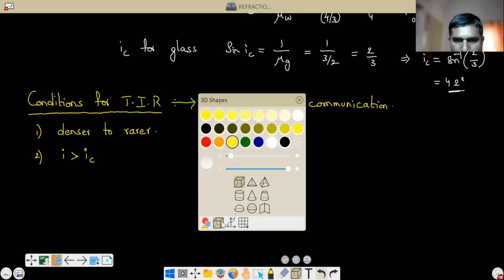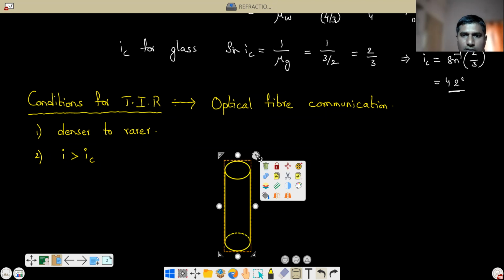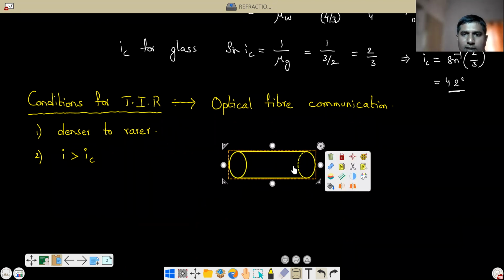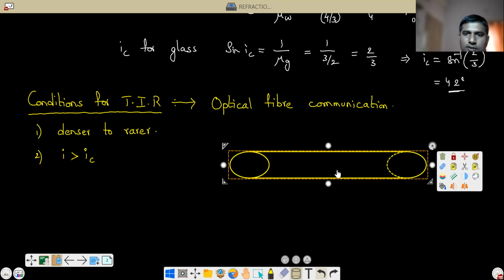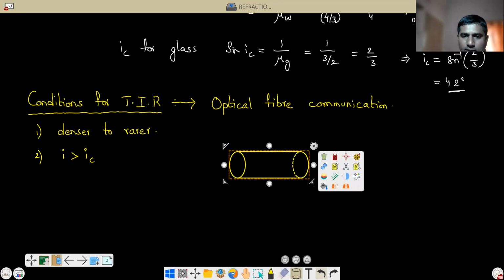For example, suppose this is called an optical fiber, like this. This is a wire, an optical fiber wire, like a cylinder like this.